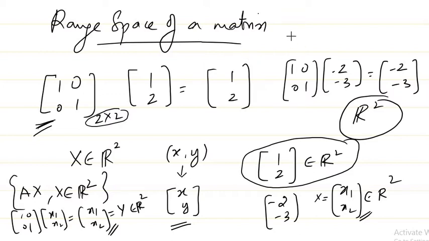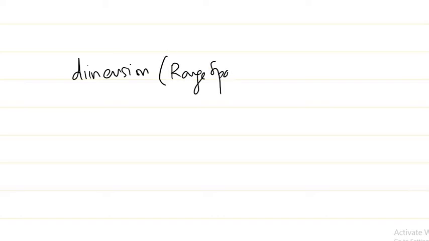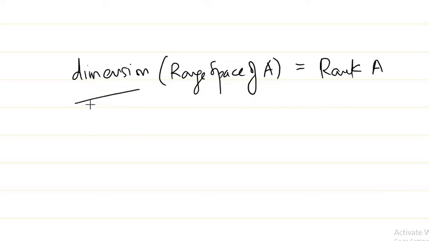And we have rank basically defined as nothing but the dimension of the range space. The dimension of the range space of A is known as the rank of A. So this is one of the basic definitions of rank of A. But I should in fact tell you what you mean by a dimension, right? Then only you can understand the dimension concept of a particular space.